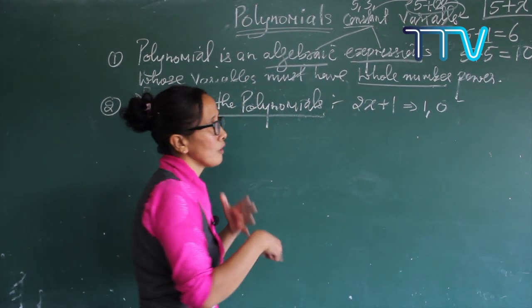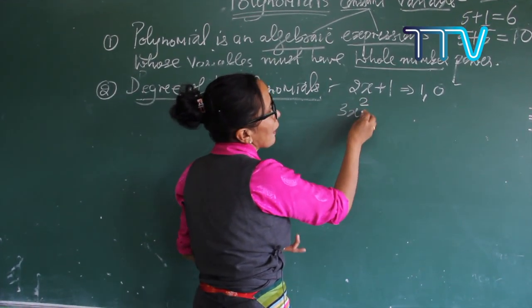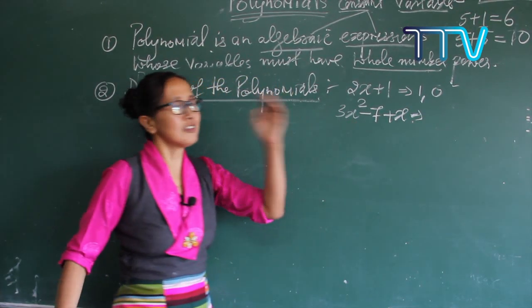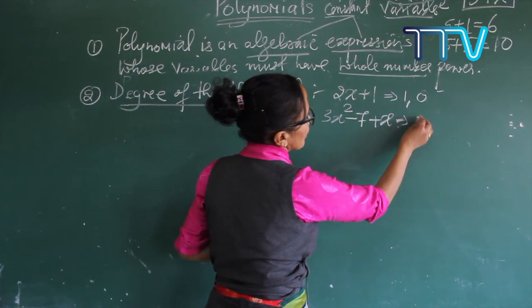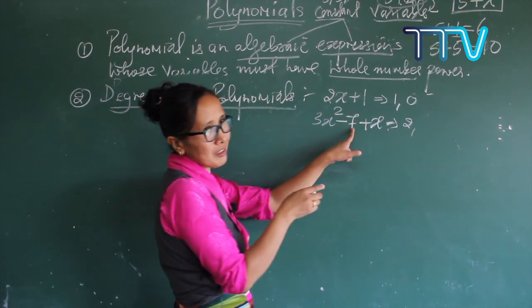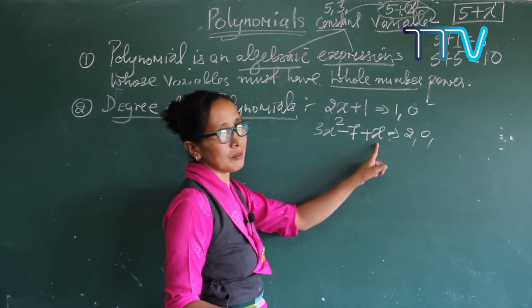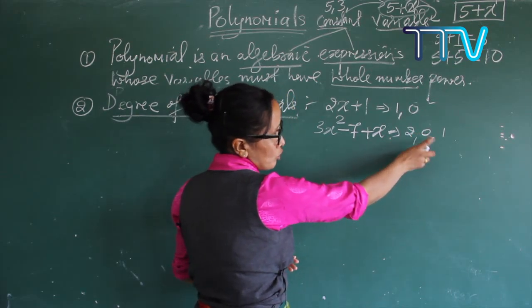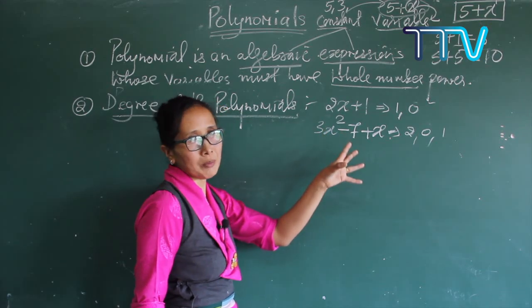Same here, I'm just going to give another example of polynomials. So let's see, 3x squared minus 7 plus x. Is it a polynomial? Yes, of course. Again, see here, 2 is a power, and if it is a constant, your power is 0, and if it is x, your power is 1. So 1, 0, 2 are whole numbers. So again, this is a polynomial.